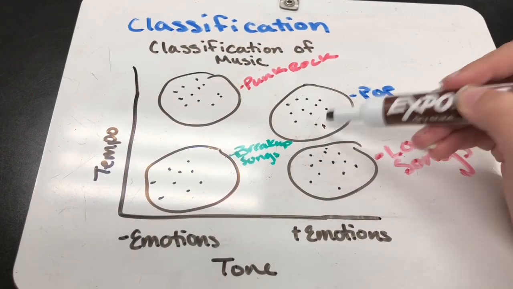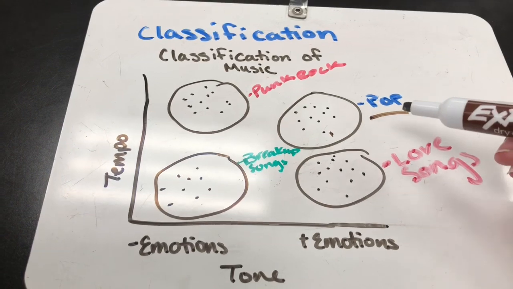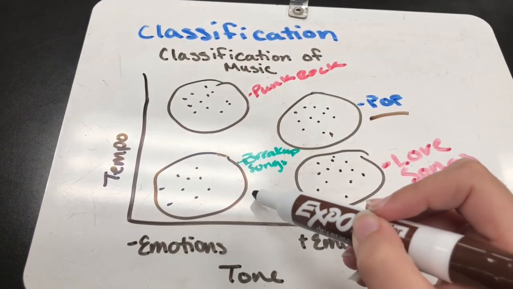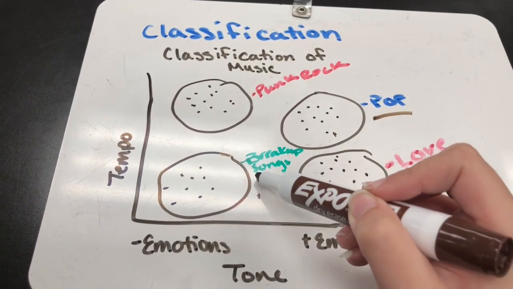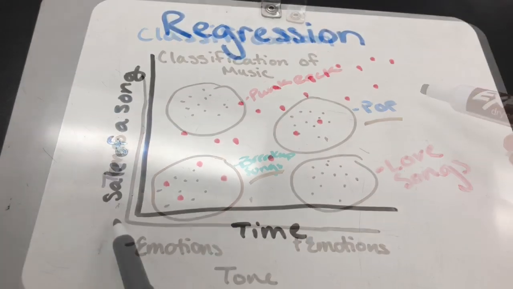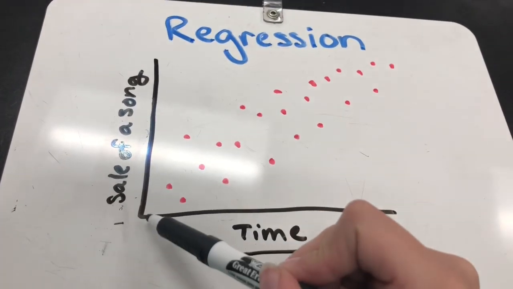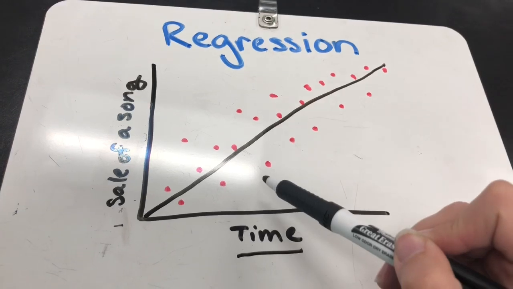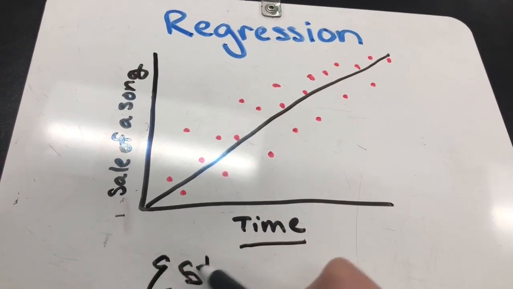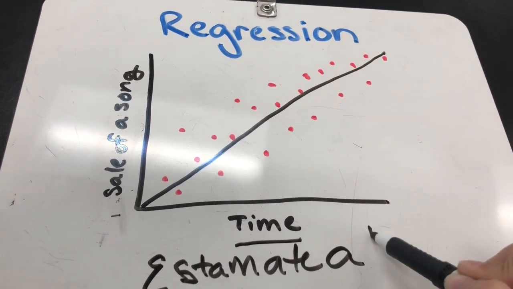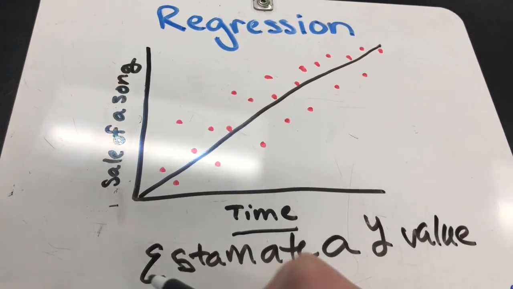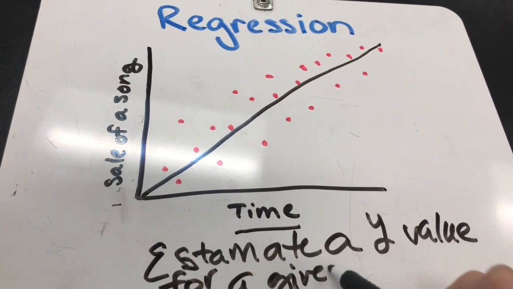In classification, it learns how to classify data. For example, putting new points into this graph shows what type of music it could possibly be. In regression, the relationship is often linear, and it is looking for the relationship between x and y in order to estimate a y value from a given x.